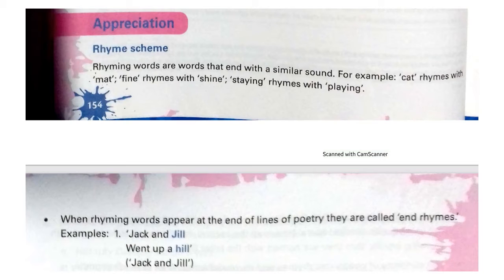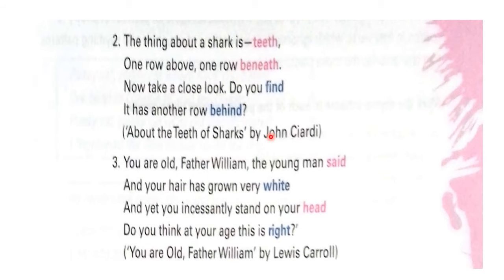Let us move on to the next. See what is there. Second example: the thing about the sack is teeth, one row above, one row beneath. Now take a close look. Do you find it has another row behind?